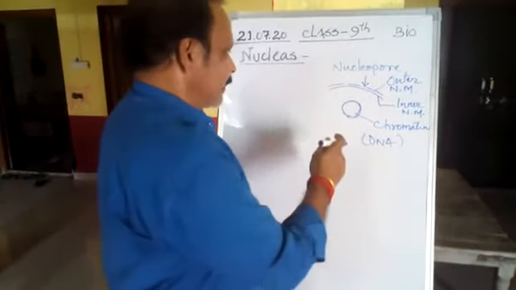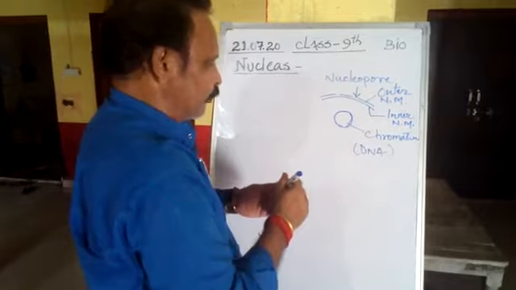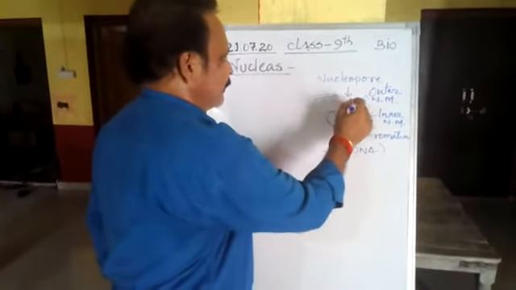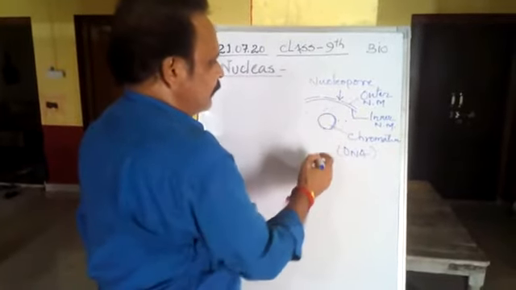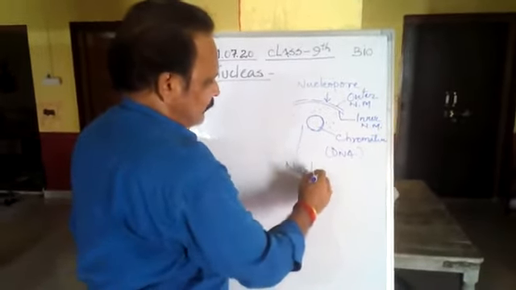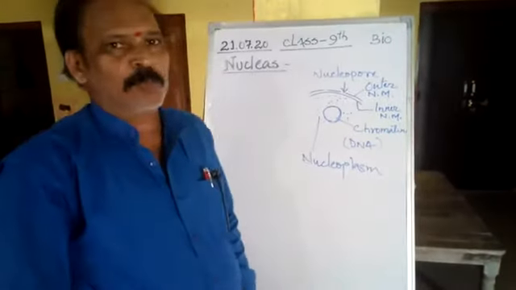Now inside the nucleus there is dense nucleoplasm. First of all, the liquid present inside the nucleus is known as nucleoplasm.